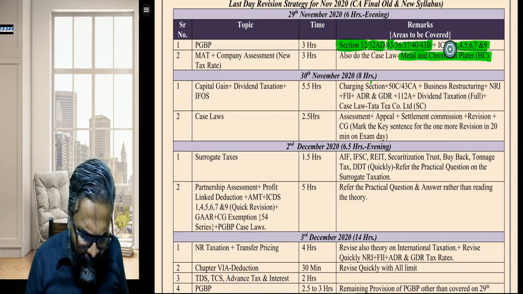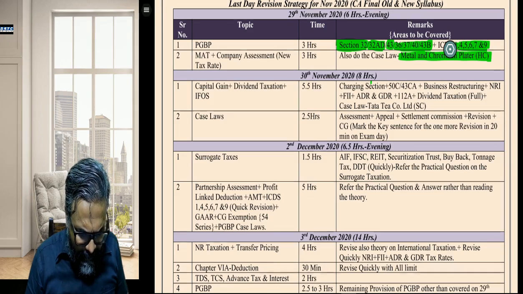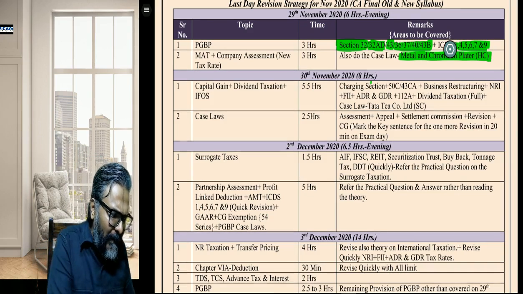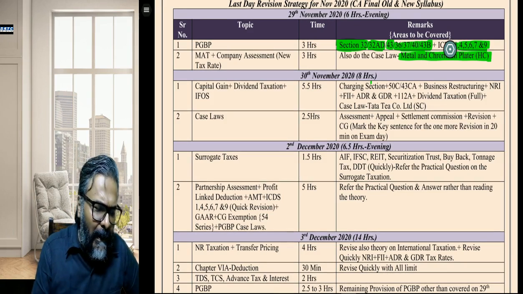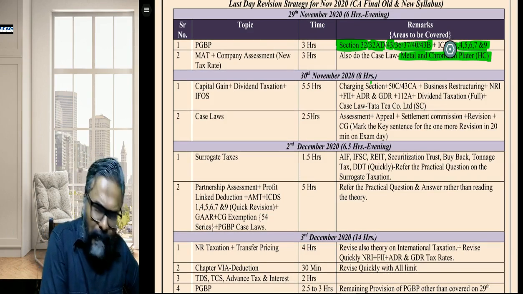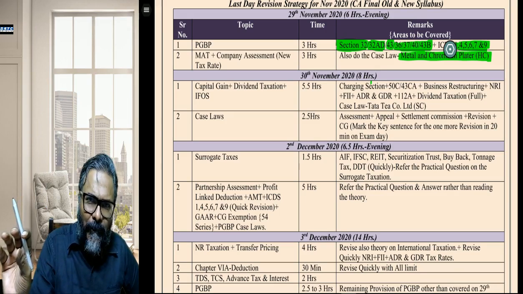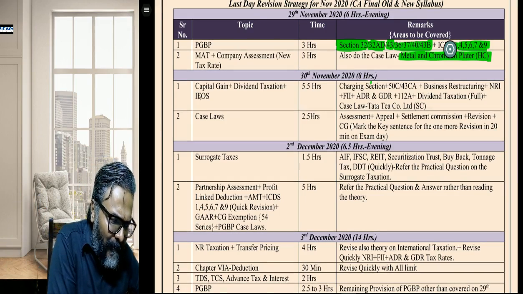That is what 115 BBD is all about, isn't it, students? So therefore, this is one thing that you should always keep in mind. Dividend taxation, please do it comprehensively, and the better way to do it has to be through the practical problems, and the IFOS.